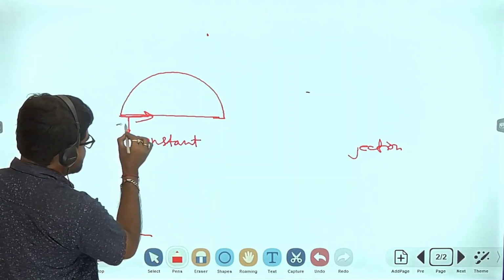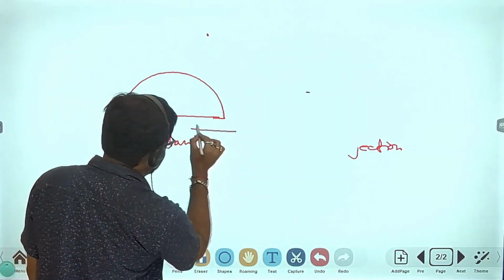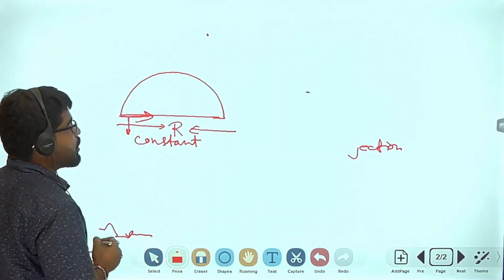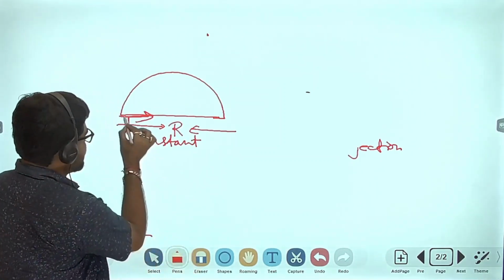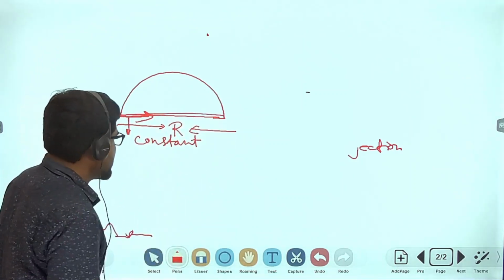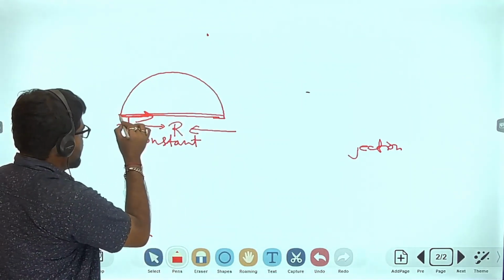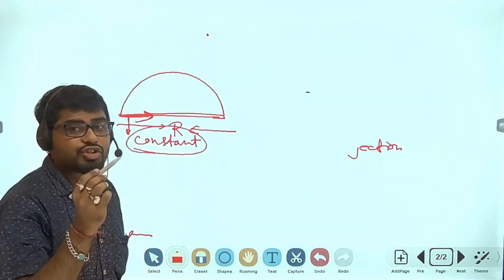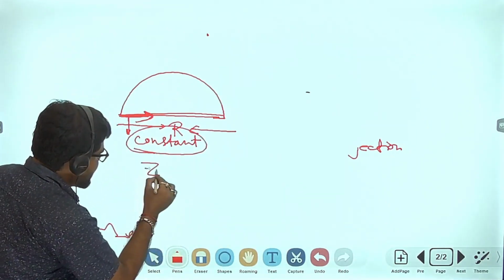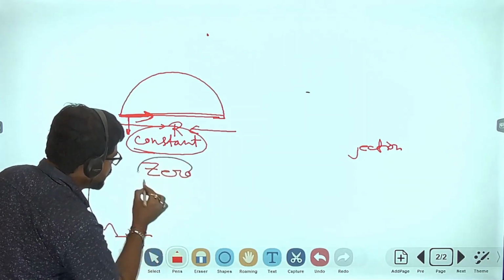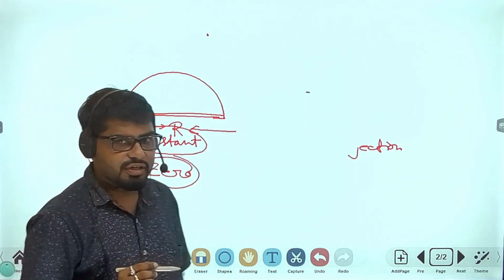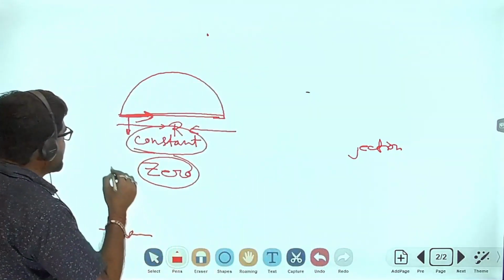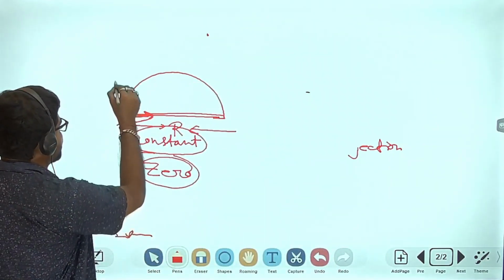And this path or this range is called the horizontal range. When the horizontal velocity is constant, the acceleration will be zero. That means horizontal acceleration in projectile motion will be zero. And what about vertical velocity?